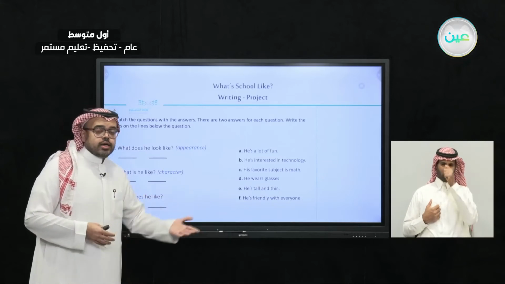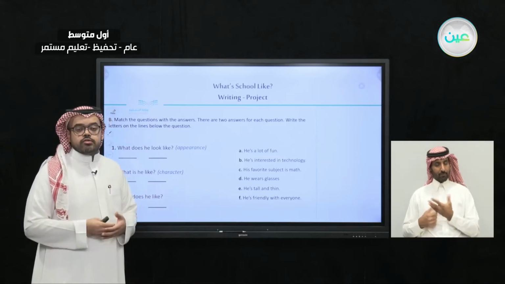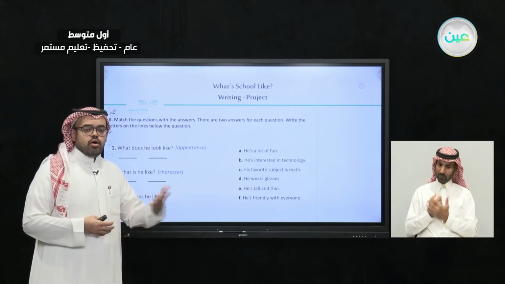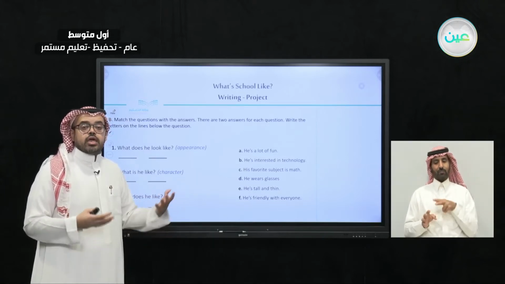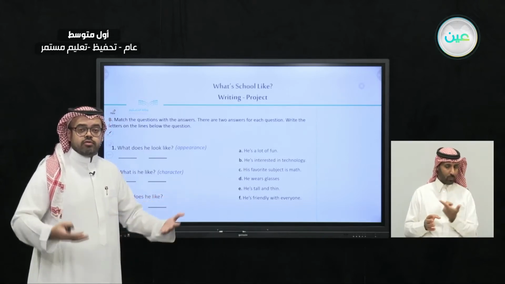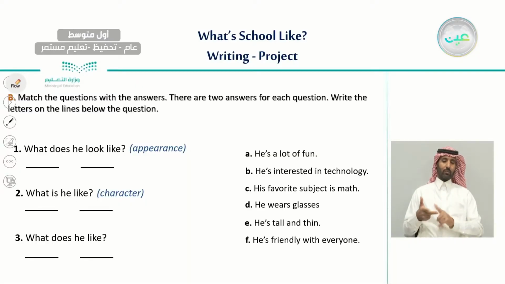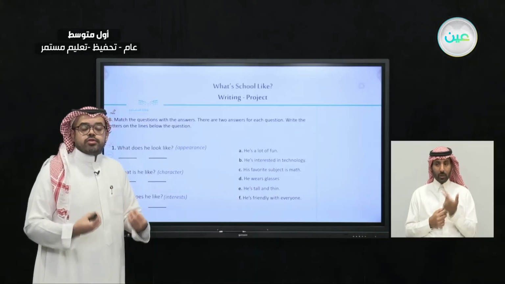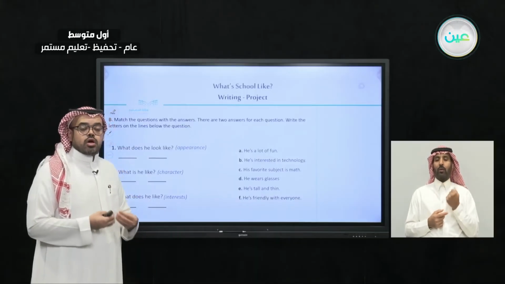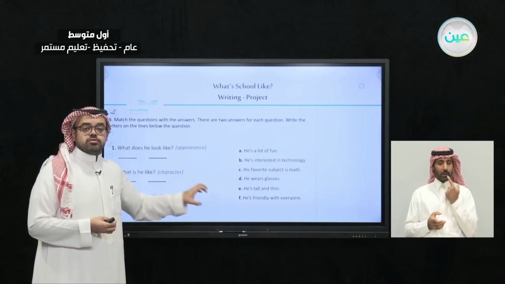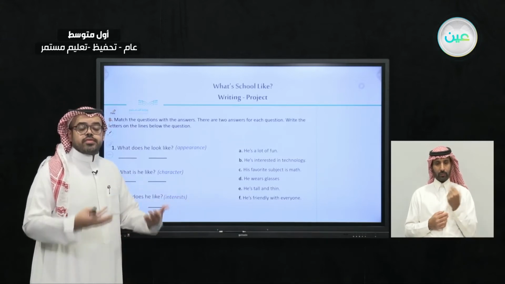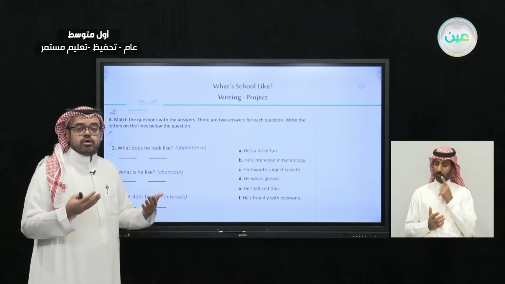Is he kind? Is he friendly? Is he annoyed? This is what we mean by character, the way he behaves. This is for the second question. As for the third question, what does he like? It means his interest. What are the things that he likes? Here we're going to choose the answer that relates to the interest, the things that a person likes.